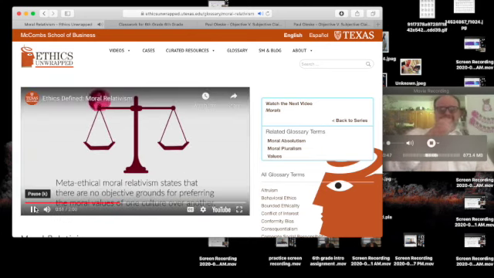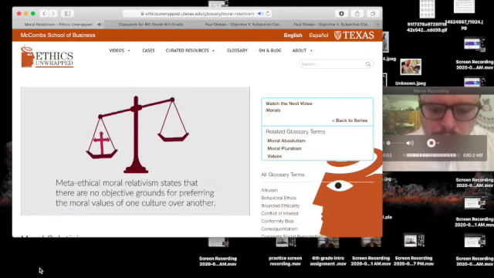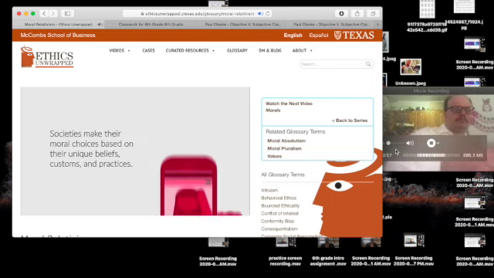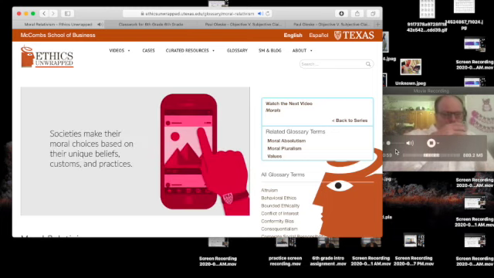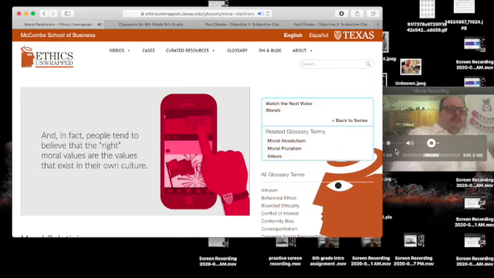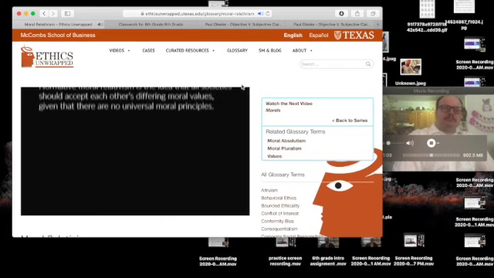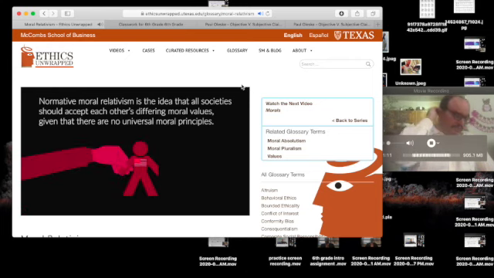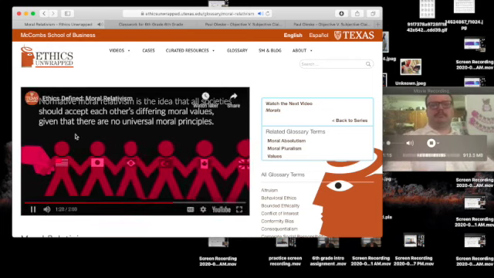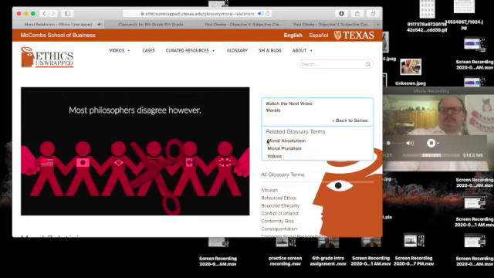Metaethical moral relativism states that there are no objective grounds for preferring the moral values of one culture over another. Societies make their moral choices based on their unique beliefs, customs, and practices. And in fact, people tend to believe that the right moral values are the values that exist in their own culture. Normative moral relativism is the idea that all societies should accept each other's differing moral values, given that there are no universal moral principles. Most philosophers disagree, however.